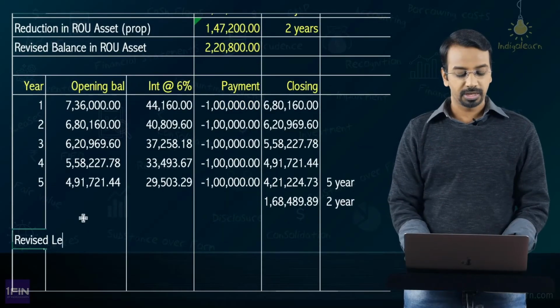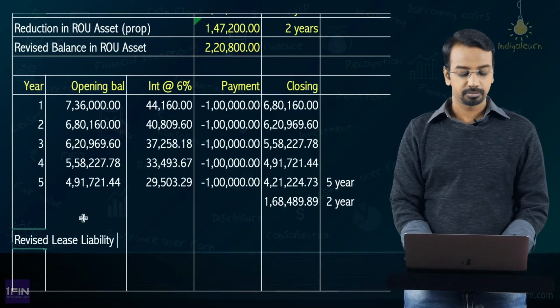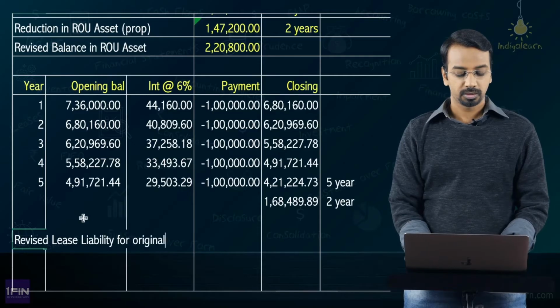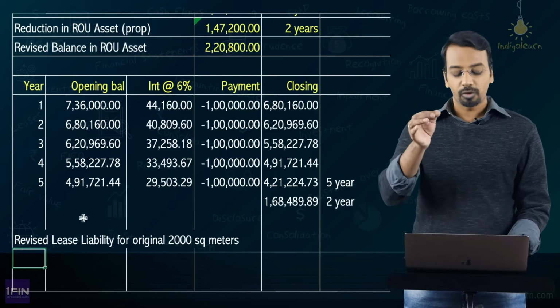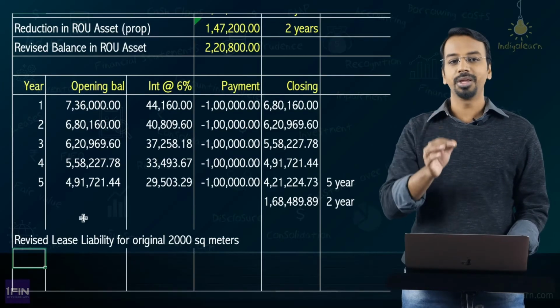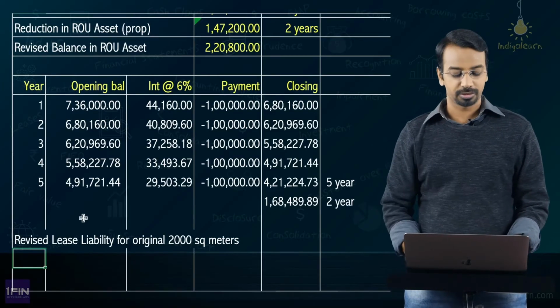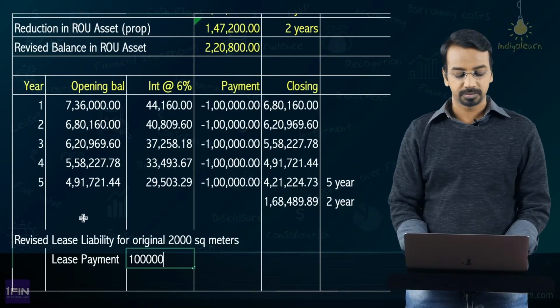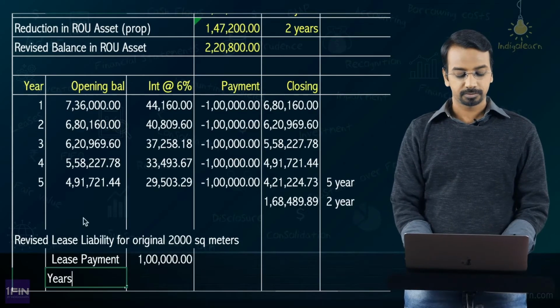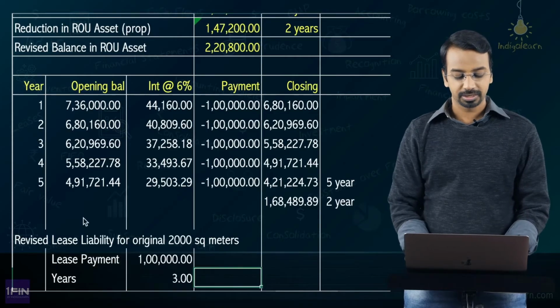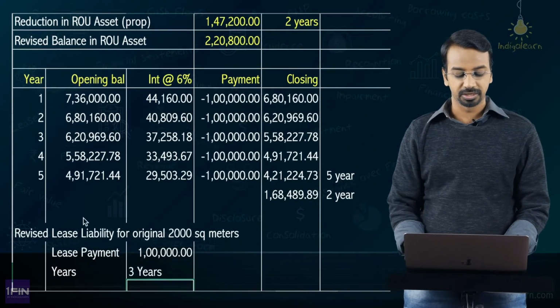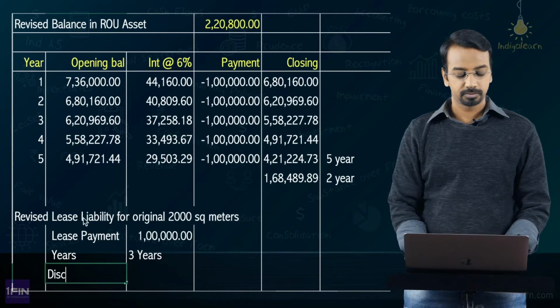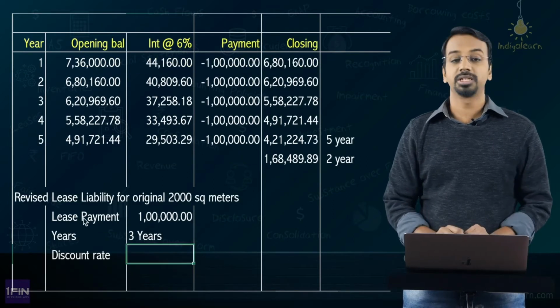So, when you compute the revised lease liability, for the original 2000 square meters, what is the lease rental I need to make? The lease payment is 1 lakh. For how many years? Balance here is 3 years, okay. Discount rate, what should be the discount rate?